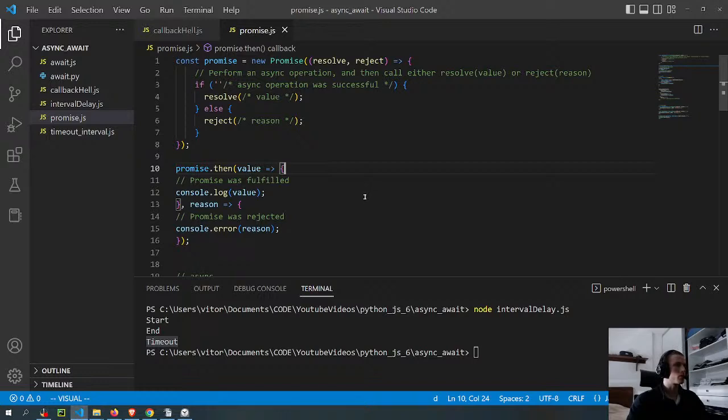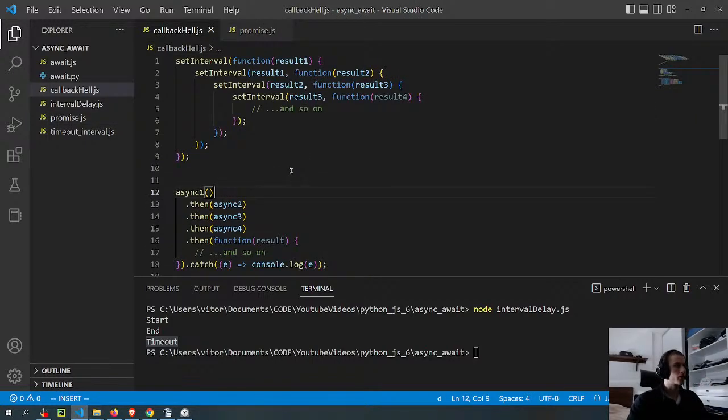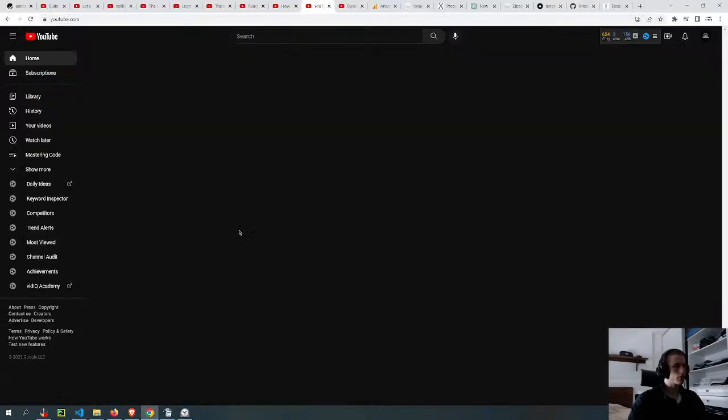I talked about the syntax and then set interval. And now the next one, I think the final one, I'm not sure. I did one time, but I didn't like it that much the way that it was. So I have to talk about this callback hell here, and I also have to clarify, because I'm not 100% sure I understand how it works, but I want to make sure that I'm saying the correct things to not mislead people.